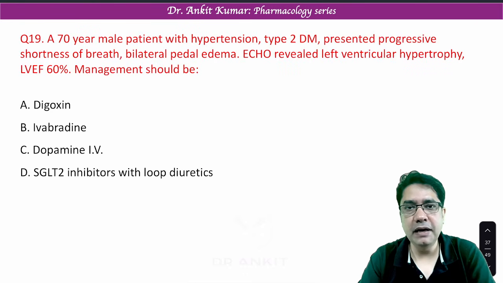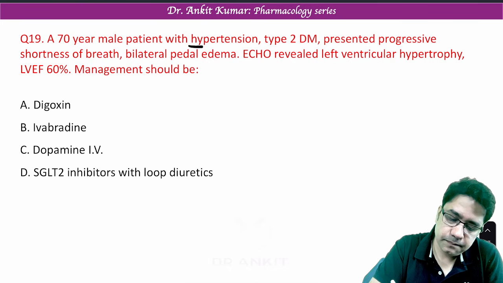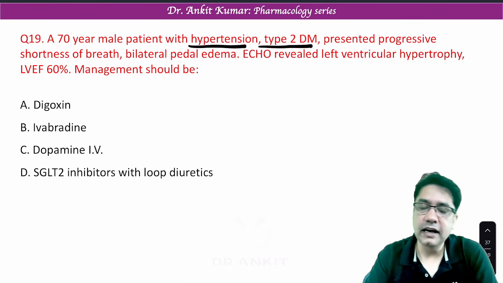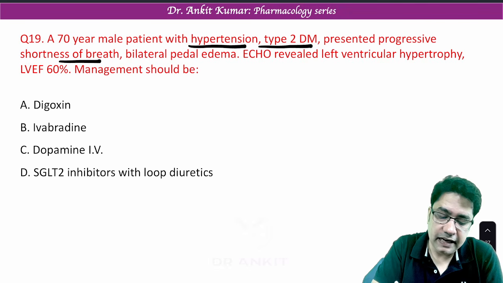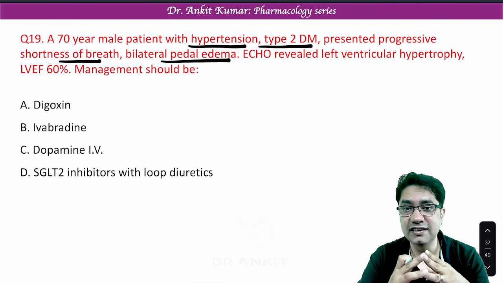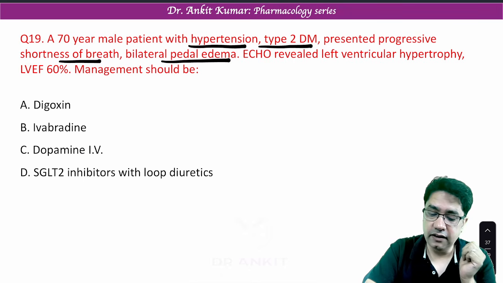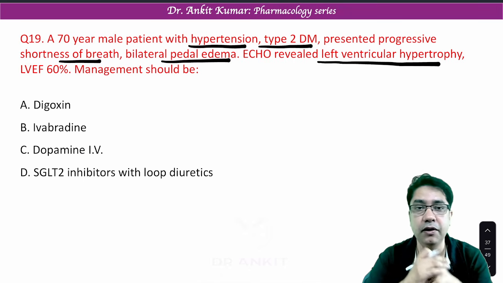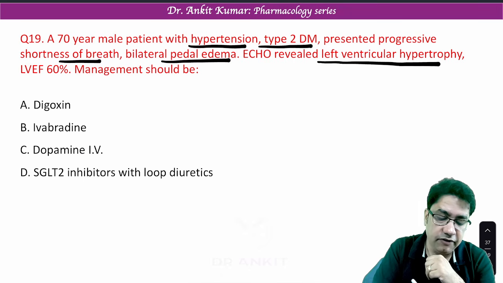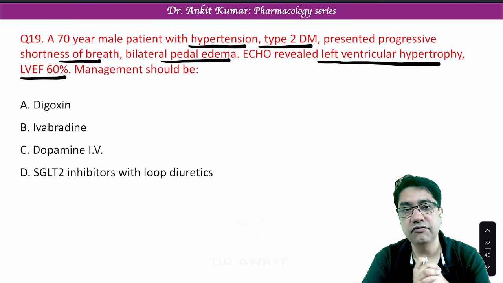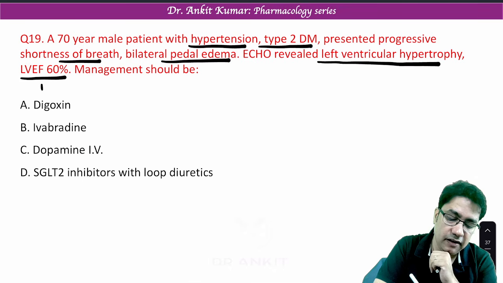A 70-year-old male patient with hypertension and type 2 diabetes mellitus presented with progressive shortness of breath and bilateral pedal edema. These symptoms are the symptoms of heart failure. Now echocardiography revealed left ventricular hypertrophy and left ventricular ejection fraction is 60. Remember, the normal ejection fraction is always more than 50.